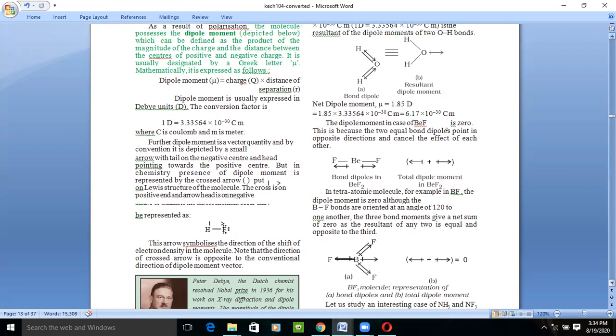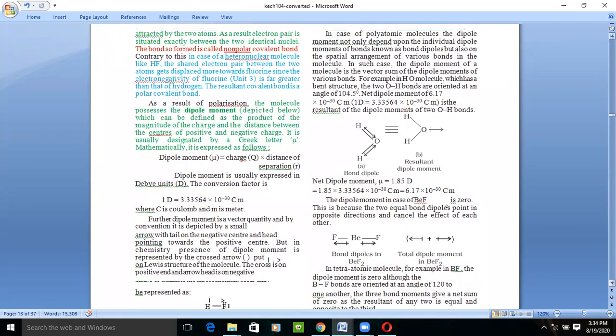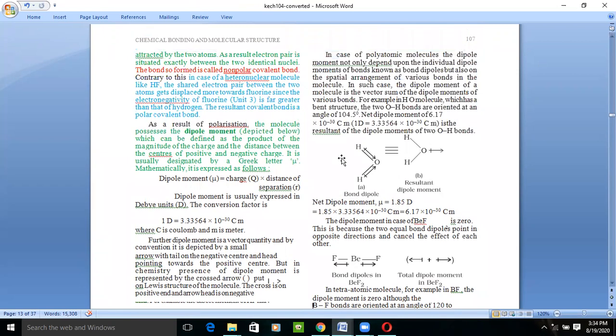Right. So if we talk about polyatomic molecules, we have water here, where we have two hydrogens and one oxygen. If we want to show the dipole moment, the arrow end will come